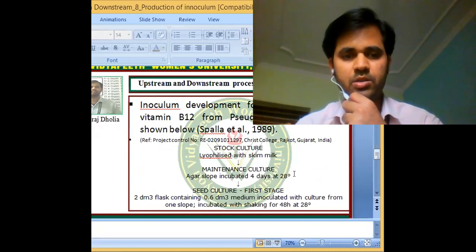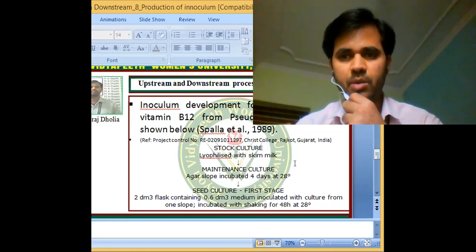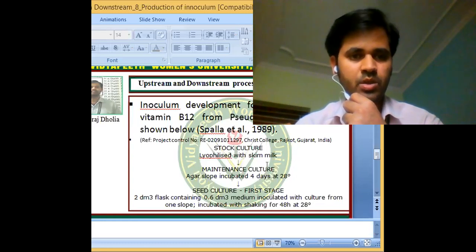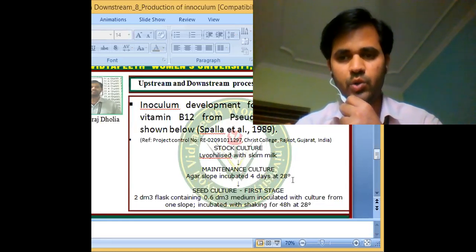Skim milk is milk powder, milk without the fat. You lyophilize, meaning dehydrate the sample in chilled condition, and use this as a starting inoculum. For the maintenance culture, you prepare agar slopes and maintain this inoculum on the agar slopes for 4 days at 28 degrees Celsius.